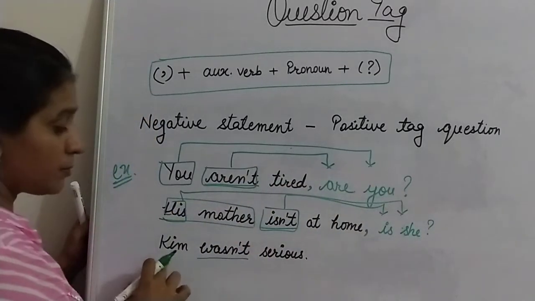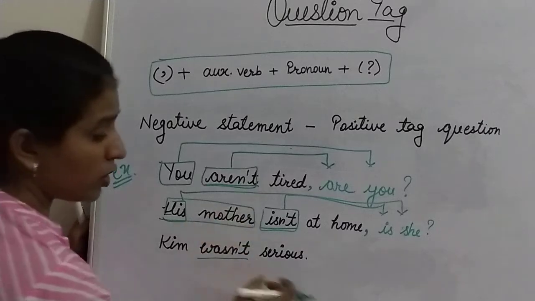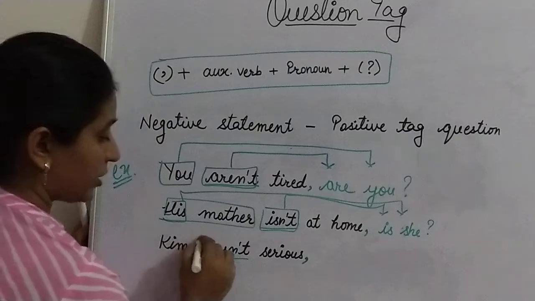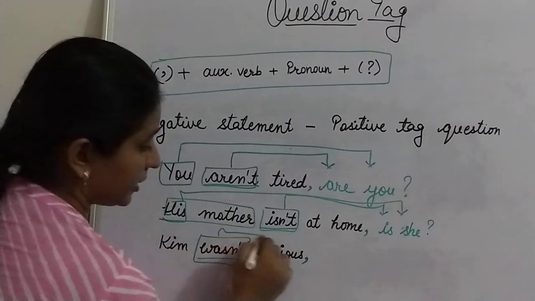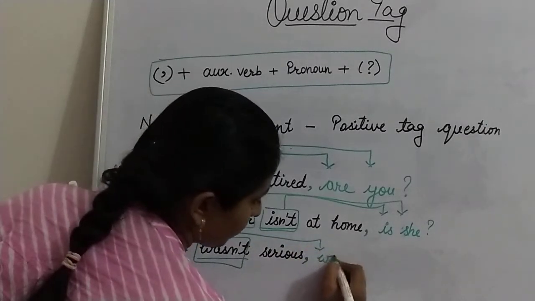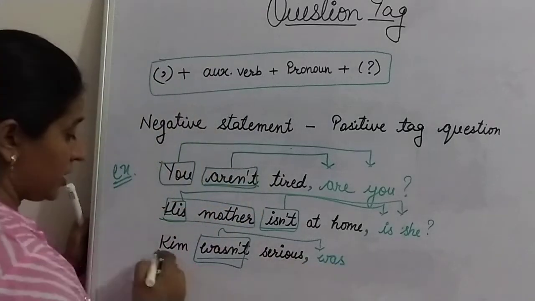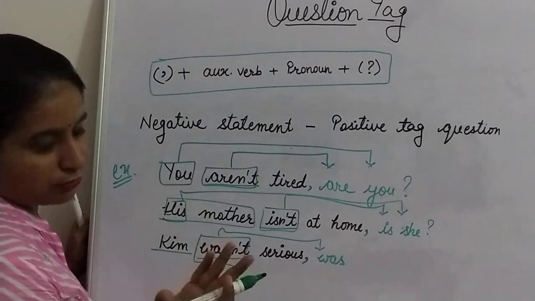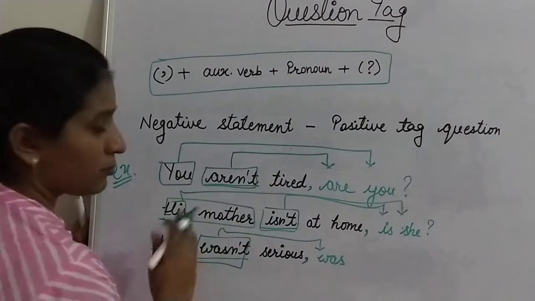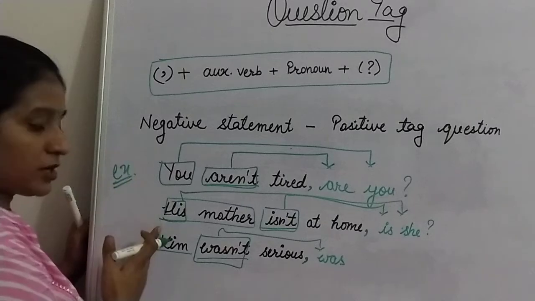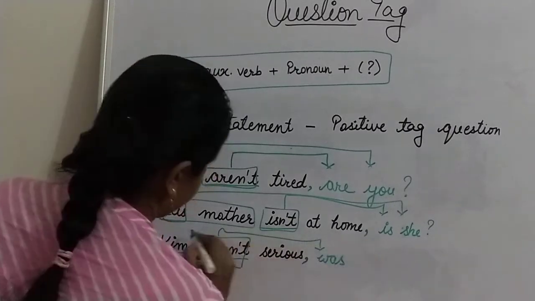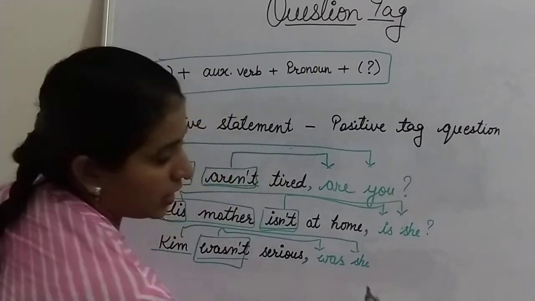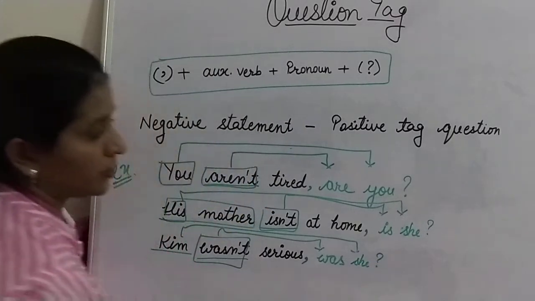Now the last, Kim wasn't serious. Same rule. Remove full stop. Use comma. Here your auxiliary verb is in negative, so change it into positive and write here was. Here Kim. Kim is the name of a girl or boy, maybe both girl and boy. So I'm just taking it as a girl. So here as a pronoun, she. Was she. And at the last, question tag.